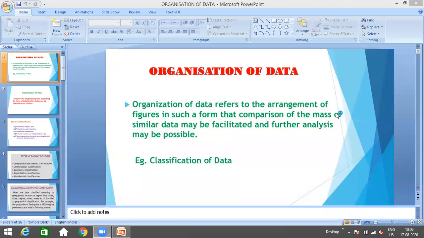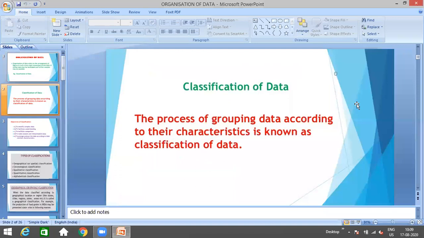In the last class, we already started the chapter Organization of Data of Statistics, where I explained to you that organization of data is actually required because raw data, which means unorganized data, data which is not organized in a proper way, is of no use.